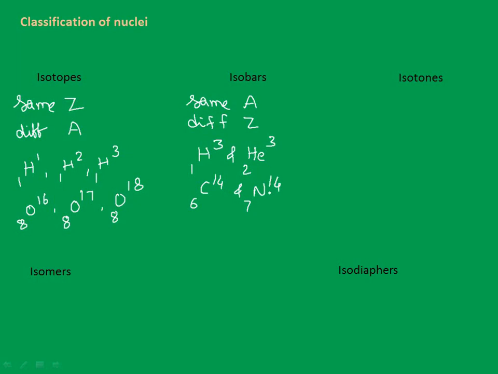Similarly, oxygen and fluorine we can also have. Later in radioactivity we will discuss isotopes, isobars, isotones, isomers; all these terms we will use. So that's why I am giving you the intro for them.